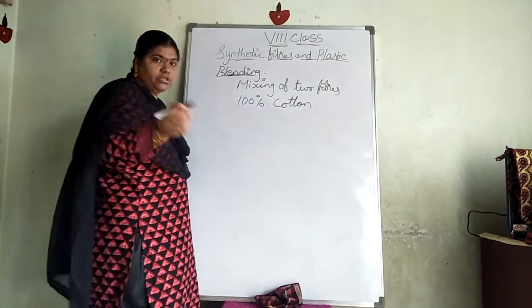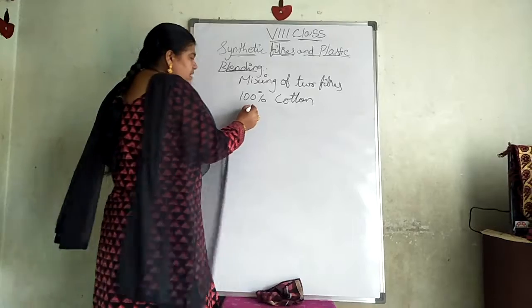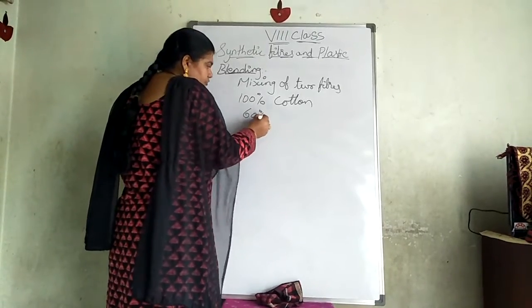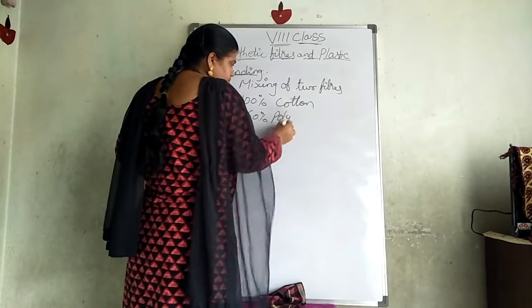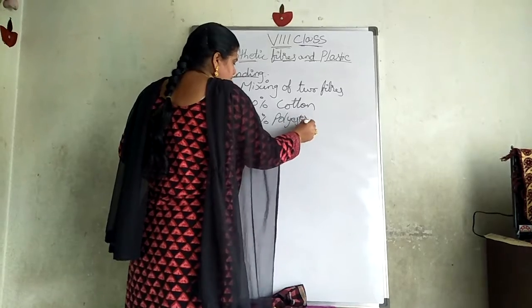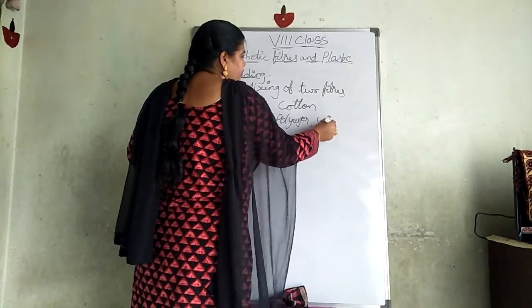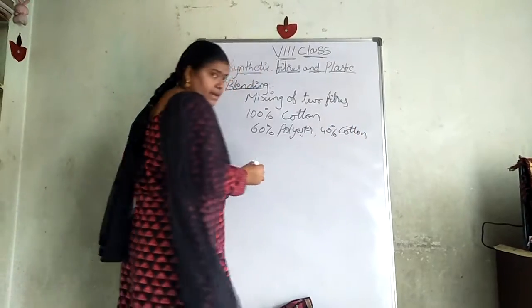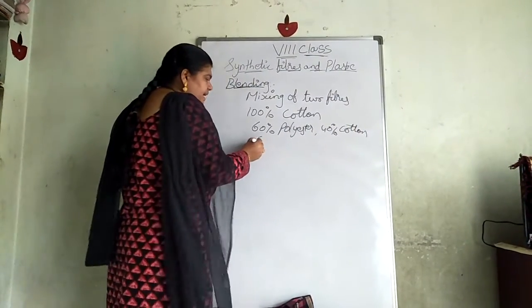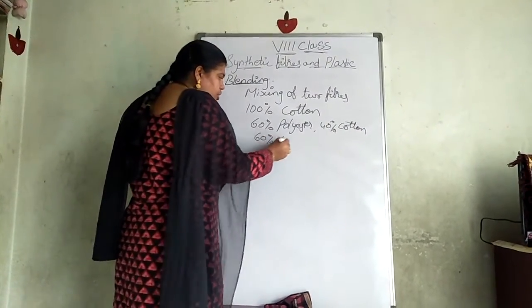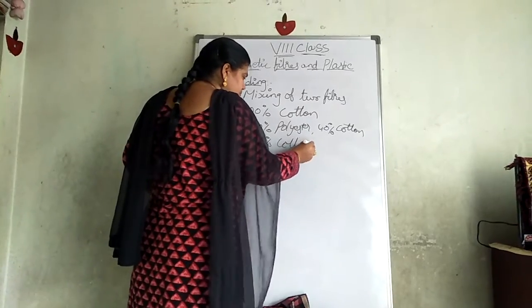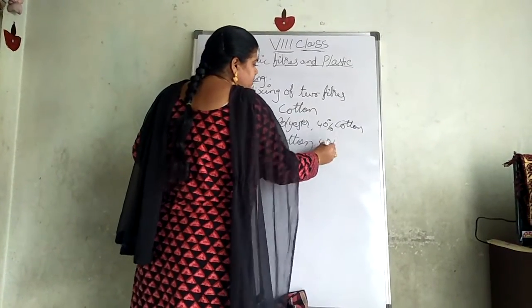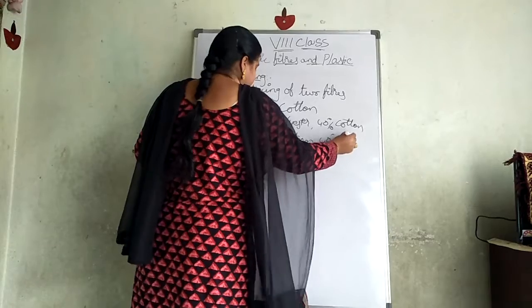On blouse pieces also you can find that this is 60% polyester and 40% cotton. On some it will be written as 60% cotton and 40% polyester.